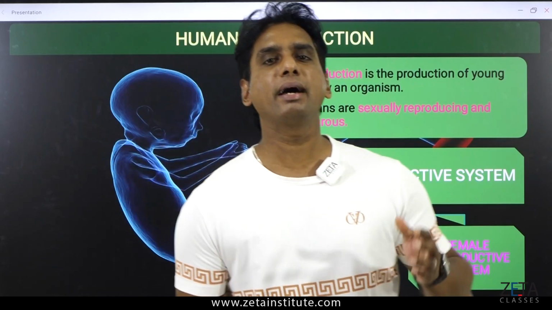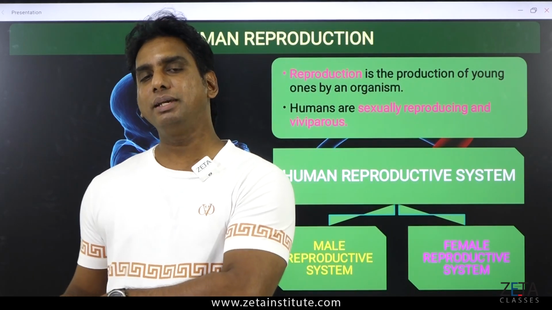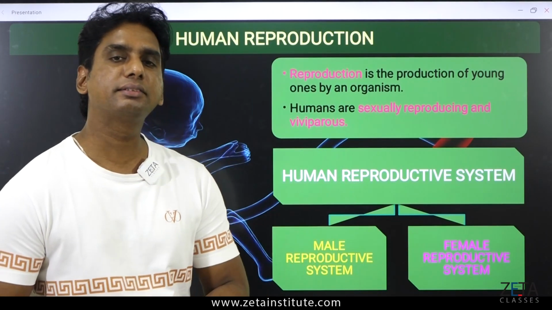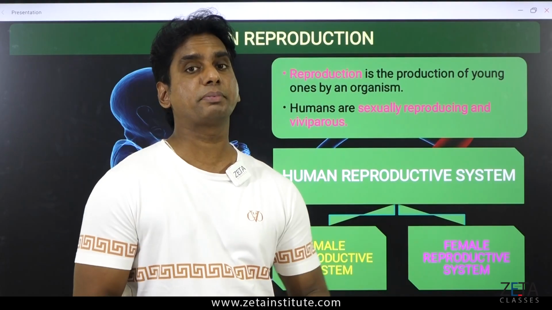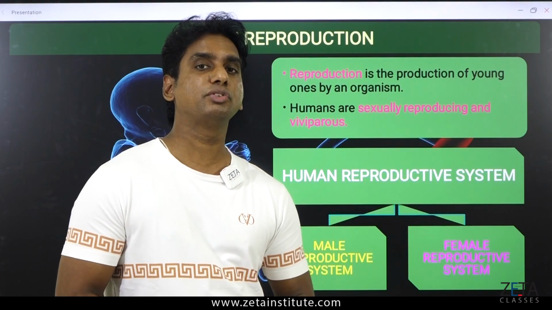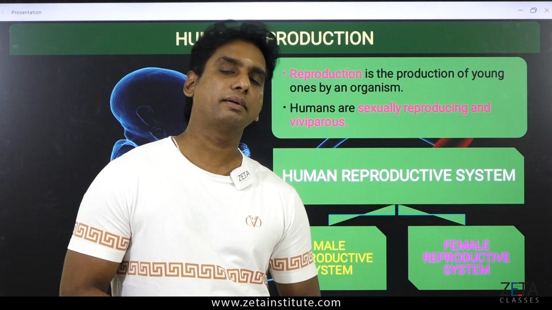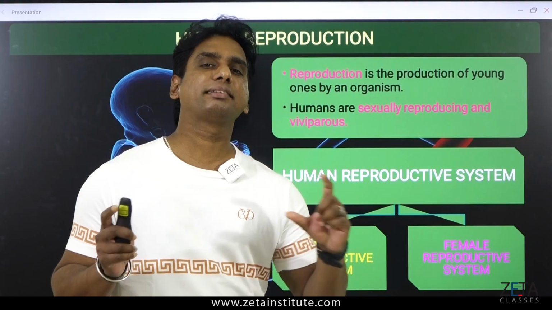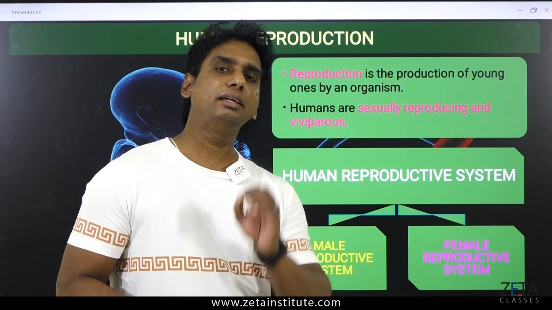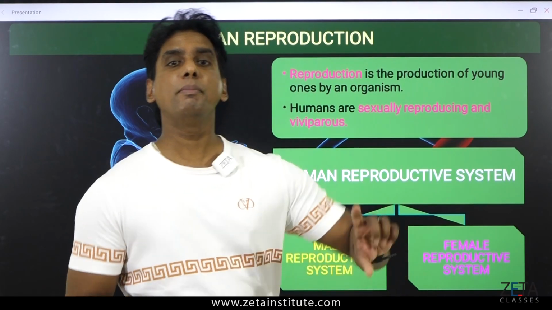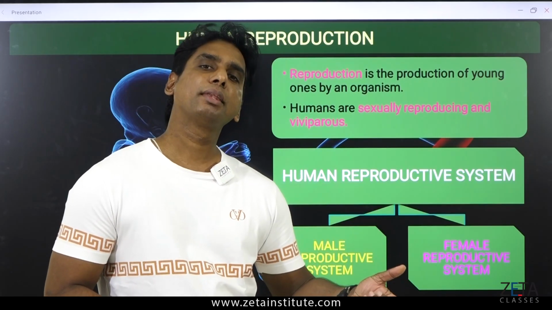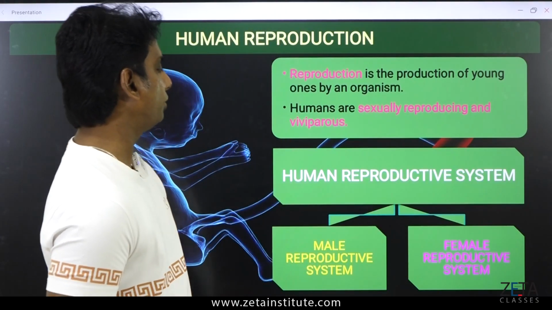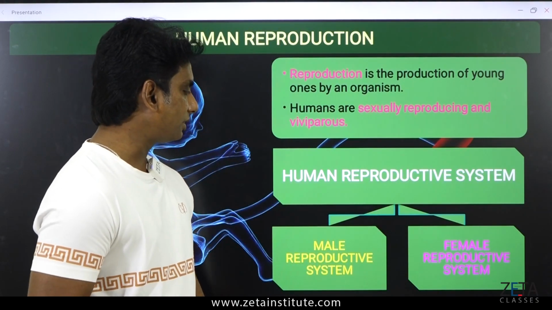Viviparous is the opposite of oviparous. Oviparous means egg-laying animals. Birds lay eggs. Reptiles, many of them lay eggs, but not all reptiles lay eggs. Some reptiles give birth to young ones directly, like the viper, a snake which is viviparous. So viviparous means directly giving birth to young ones. Otherwise it is oviparous, O-V-I, which means giving birth through eggs, or egg laying. We are viviparous humans, and hence we have the reproductive system, male and female.